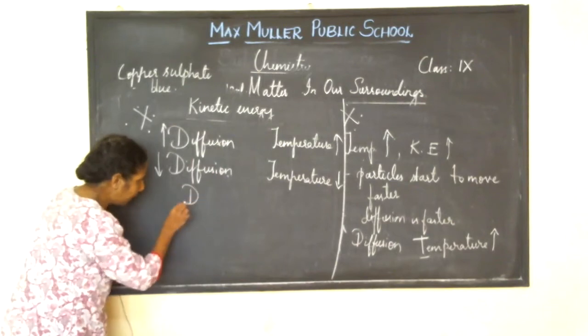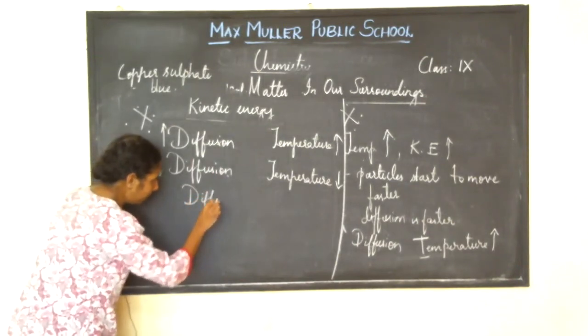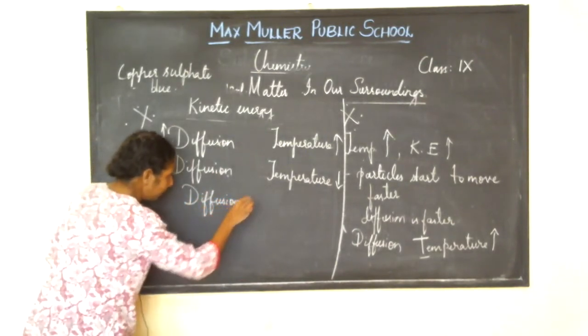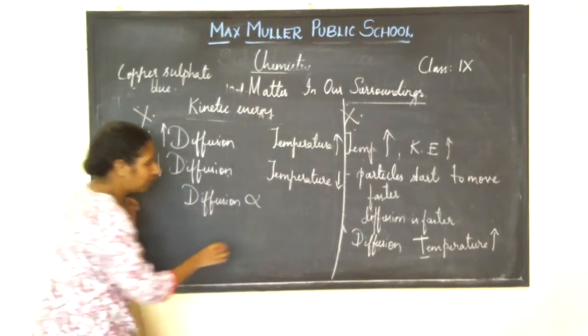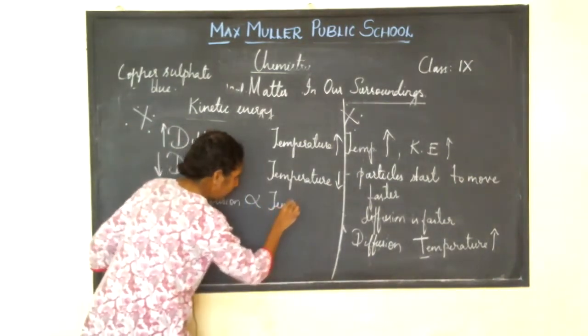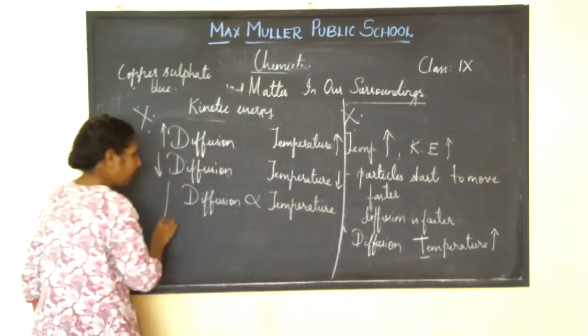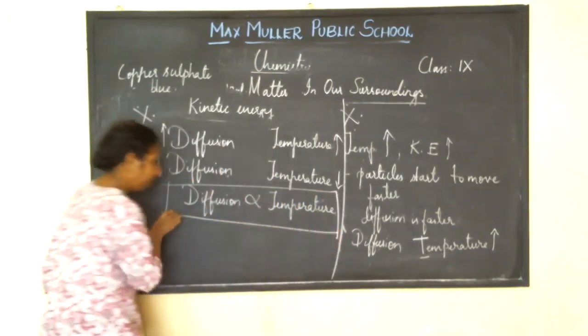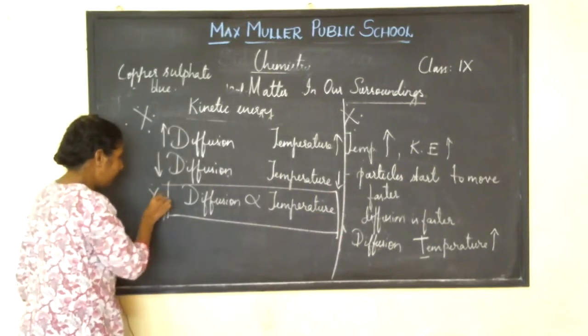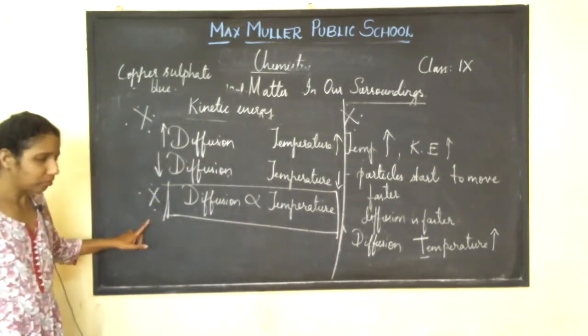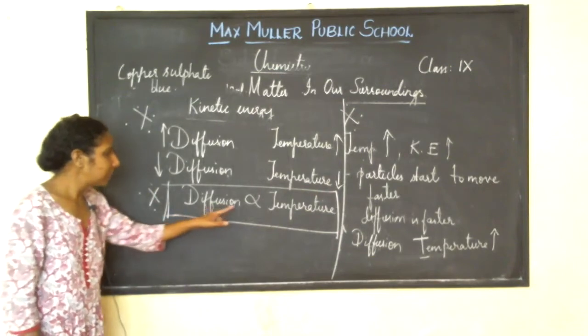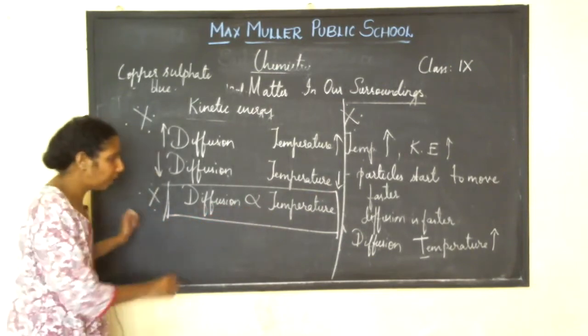Therefore, we tell that diffusion is directly proportional to temperature. This is very important. This is not there in your textbook. Write down this: diffusion is directly proportional to temperature.